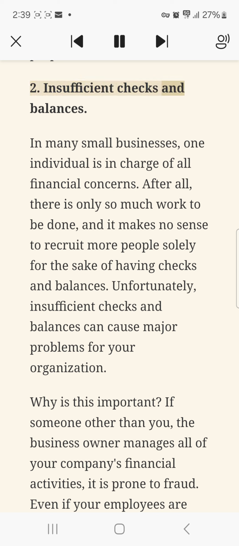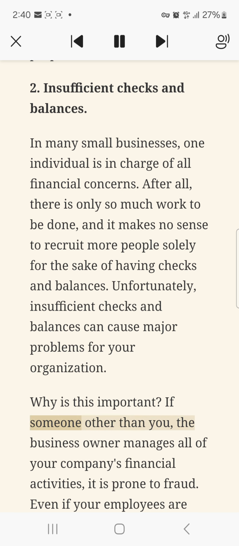2. Insufficient checks and balances. In many small businesses, one individual is in charge of all financial concerns. After all, there is only so much work to be done, and it makes no sense to recruit more people solely for the sake of having checks and balances. Unfortunately, insufficient checks and balances can cause major problems for your organization.